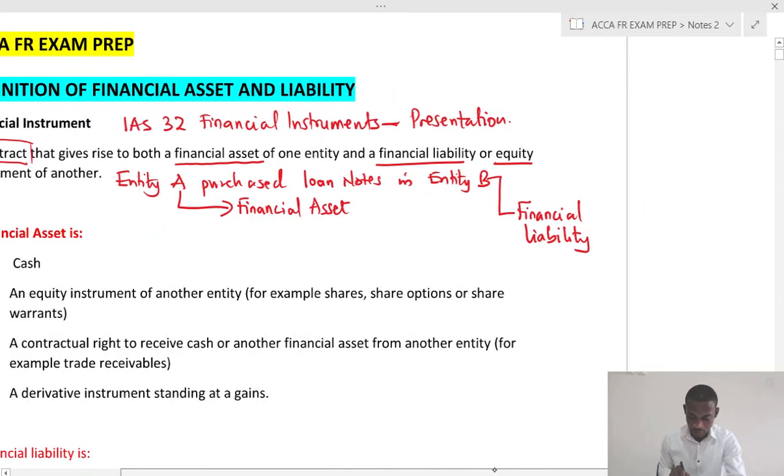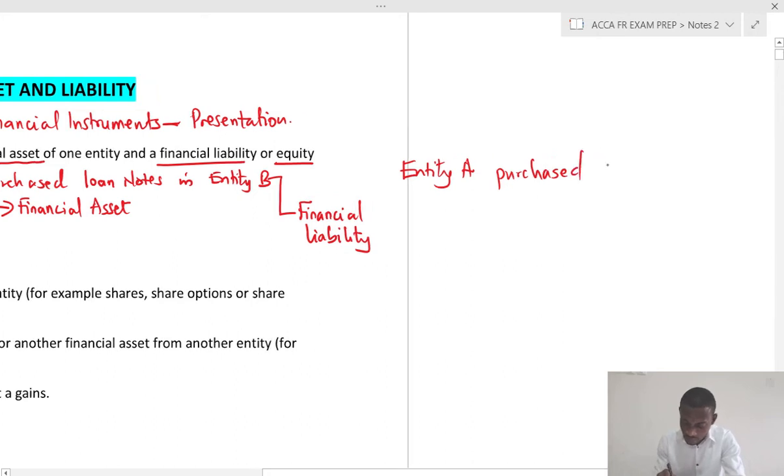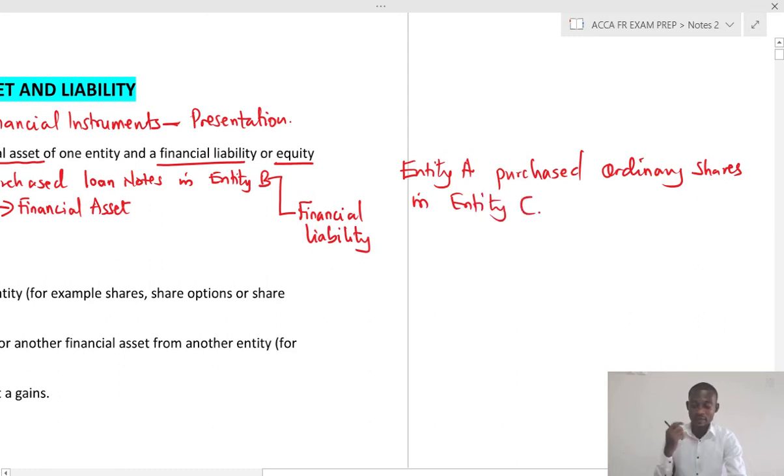Now, let me give you another example, still to build on this point. Entity A purchased ordinary shares in entity C. Again, entity A has made an investment, which is a financial asset, and the description will be equity investment. They have made an equity investment.